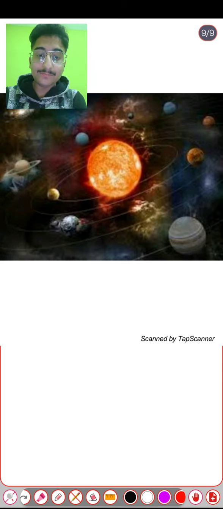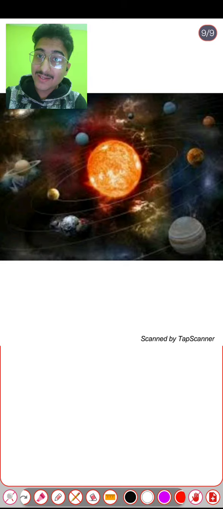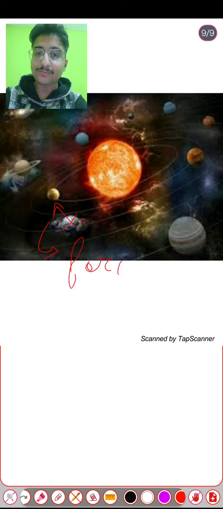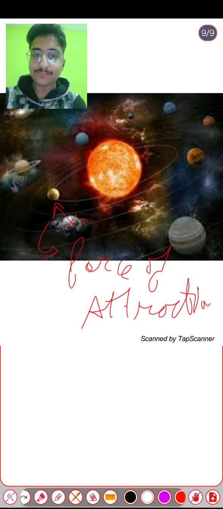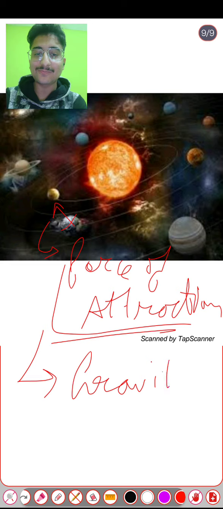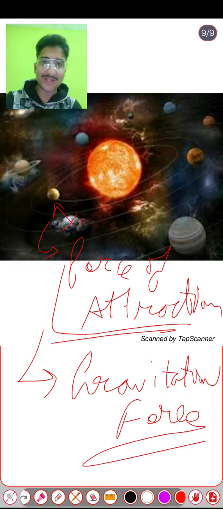He said that every body in the universe or in the solar system, each object, is attracted by one another by the force of attraction, and that force of attraction is known as gravitational force.